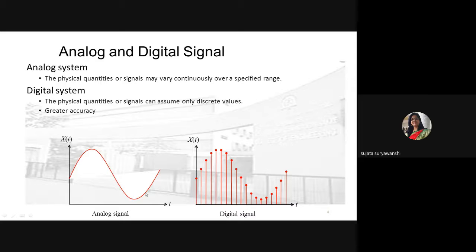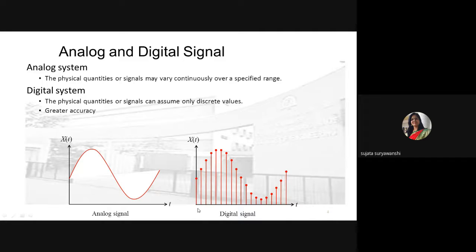Means when you are sending an analog signal from one end to the other and noise is added, it will change your amplitude, or the magnitude of your data. It will change the actual data, and the actual data will not be received at the receiver end in case of an analog signal. But in case of a digital signal, no such amplitude or magnitude is given here.